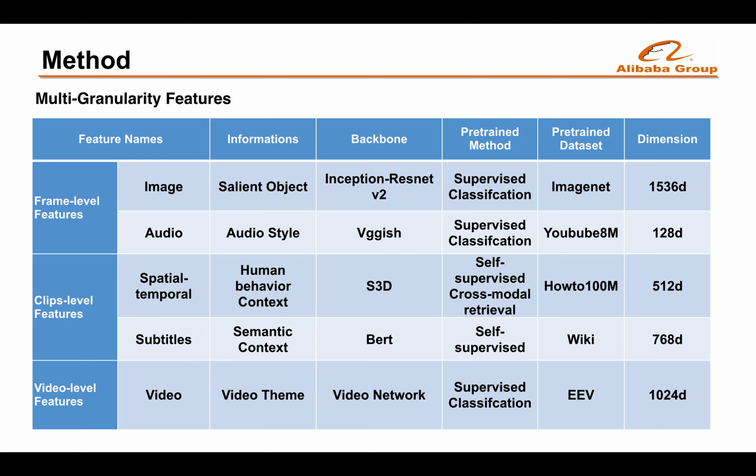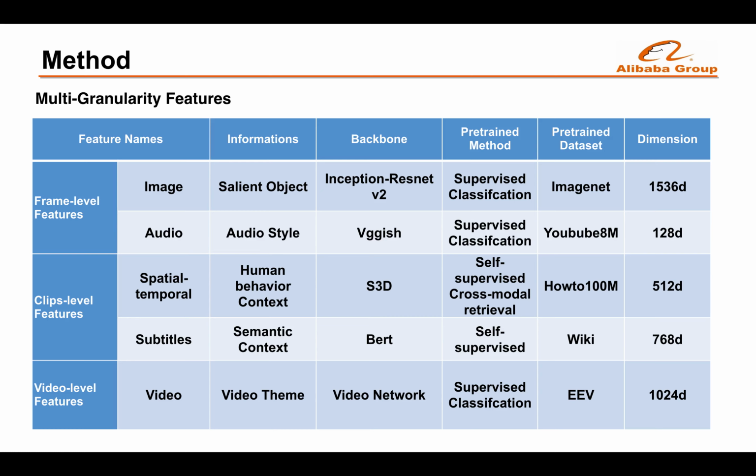And the clip level feature represents semantic context information around the frame, for example, human behaviors and semantic information from speech. An S3D CNN backbone is used to extract features for human behaviors. The S3D backbone is trained by self-supervised learning between visual content and speech text on the HowTo100M dataset. We also download the subtitles of the videos and find the nearest speech text for each frame. Then a pre-trained BERT model is used to extract the feature.